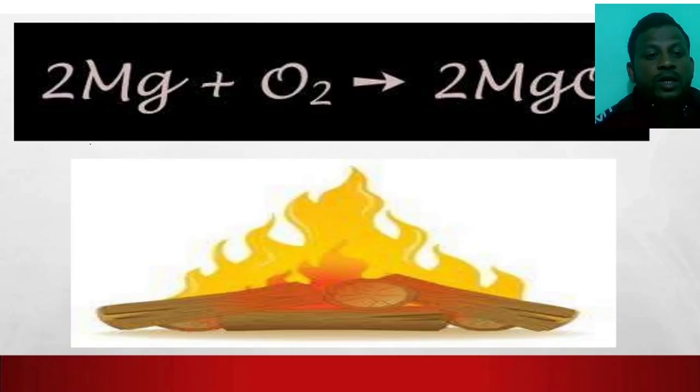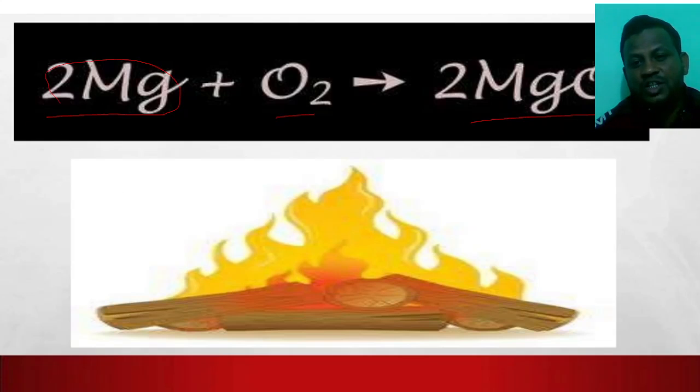Here, this is magnesium. When we burn it in the presence of oxygen, it gives magnesium oxide. This is the chemical reaction. Whenever we burn magnesium in the presence of oxygen, it gives magnesium oxide.